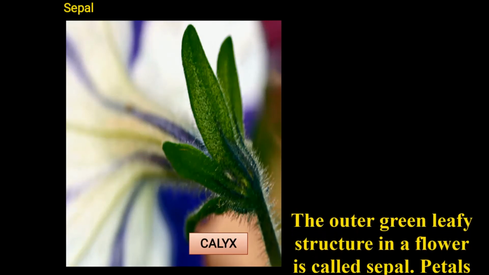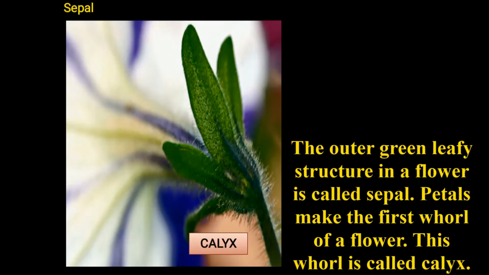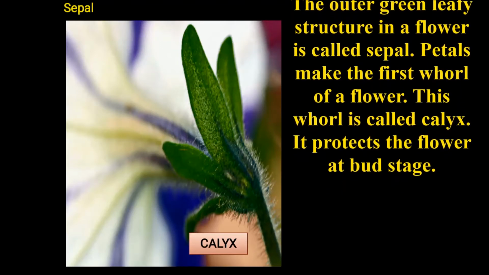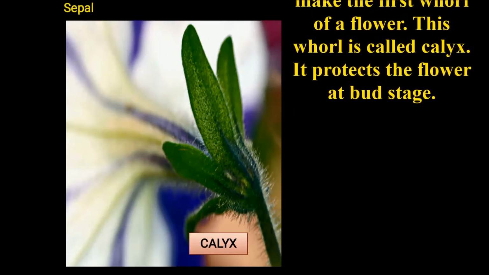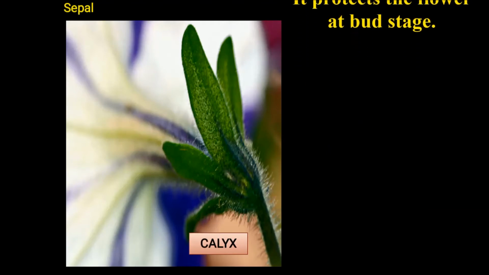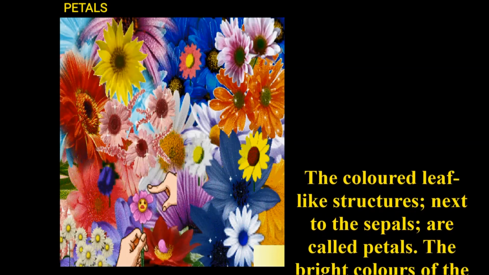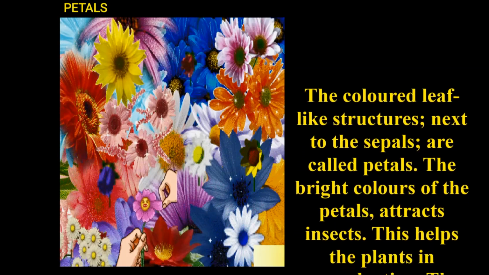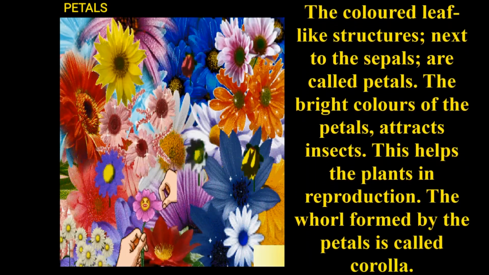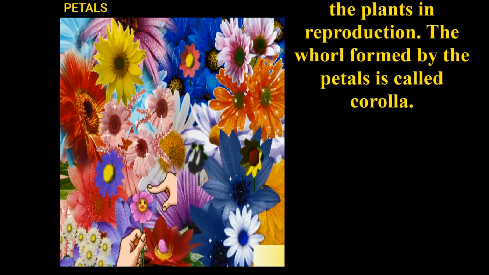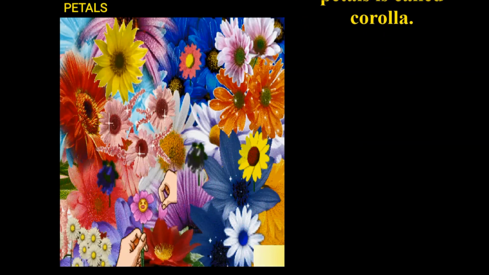Sepals. The outer green leaf-like structure in a flower is called a sepal. Sepals make the first whorl of a flower. This whorl is called the calyx. It protects the flower at bud stage. Petals. The colored leaf-like structures next to the sepals are called petals. The bright colors of the petals attract insects. This helps the plant in reproduction. The whorl formed by the petals is called the corolla.